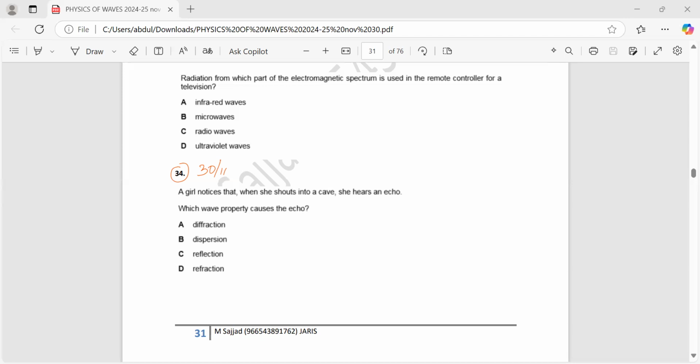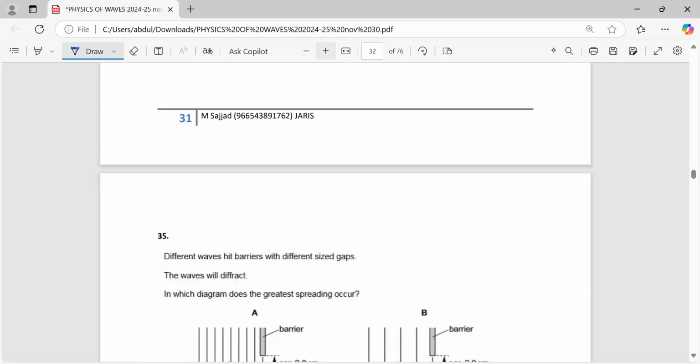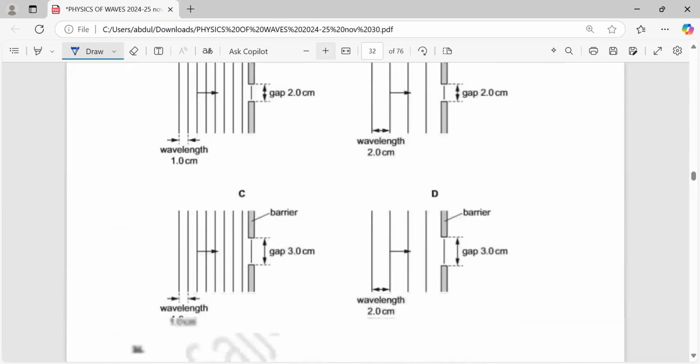A girl shouts into a cave, and she hears an echo. Which property causes the echo? This is a very simple question. Of course, the answer is C, which is reflection, because reflection of sound is causing an echo.